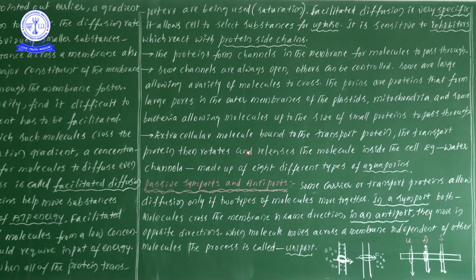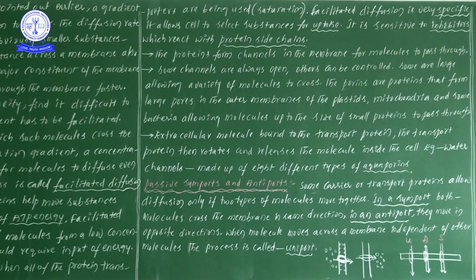Once the extracellular molecule is bound, only one molecule at a time would like to go to that side, so it will come and bind to the transport protein first. Then the transport protein rotates and releases the molecule inside the cell. Extracellular molecule means the molecule coming from outside the cell, which binds to the transport protein. Once it binds, the transport protein rotates and releases the molecule to the other side, inside the cell.